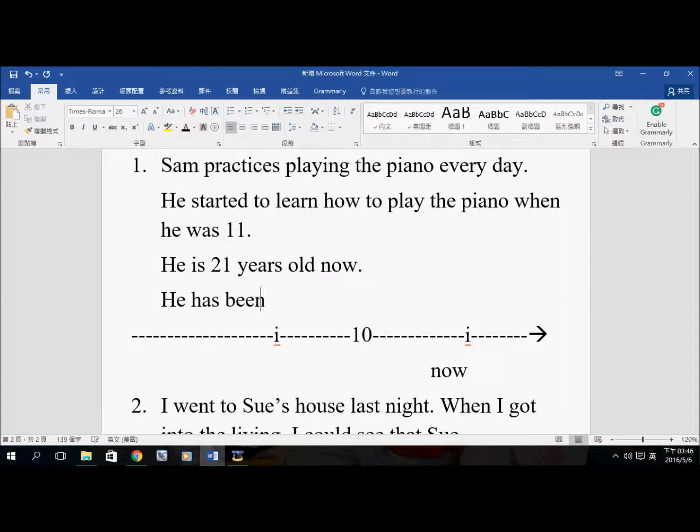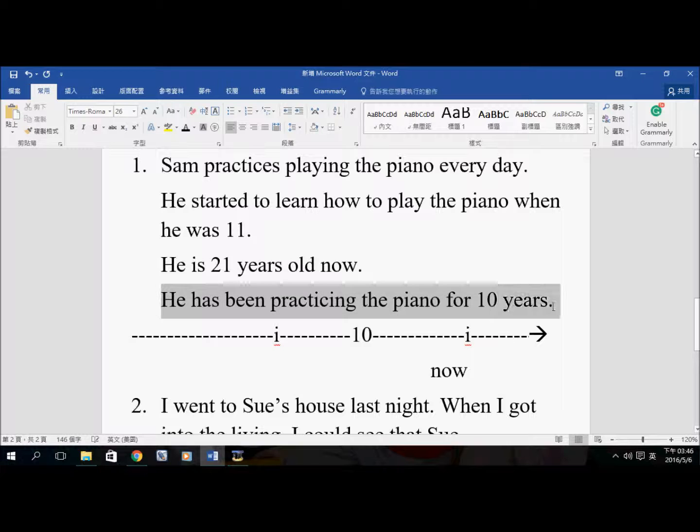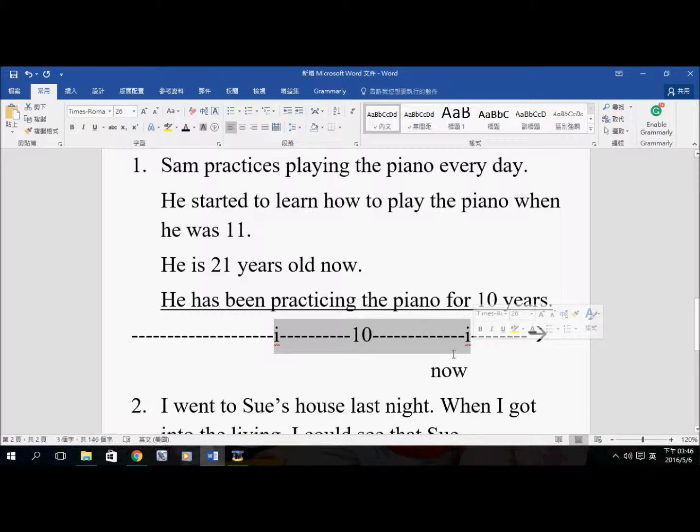He has been practicing the piano for 10 years. So this is present perfect continuous tense. And he has been practicing the piano for 10 years.